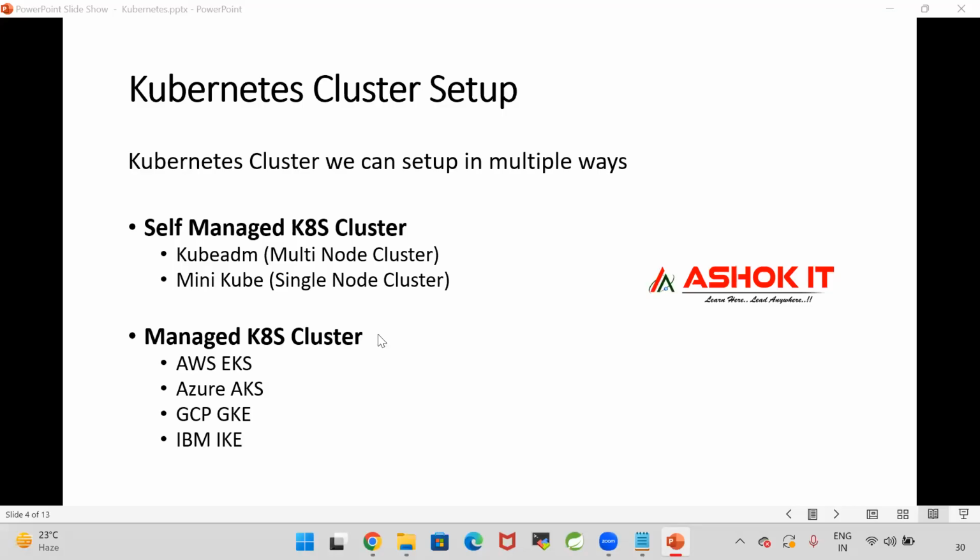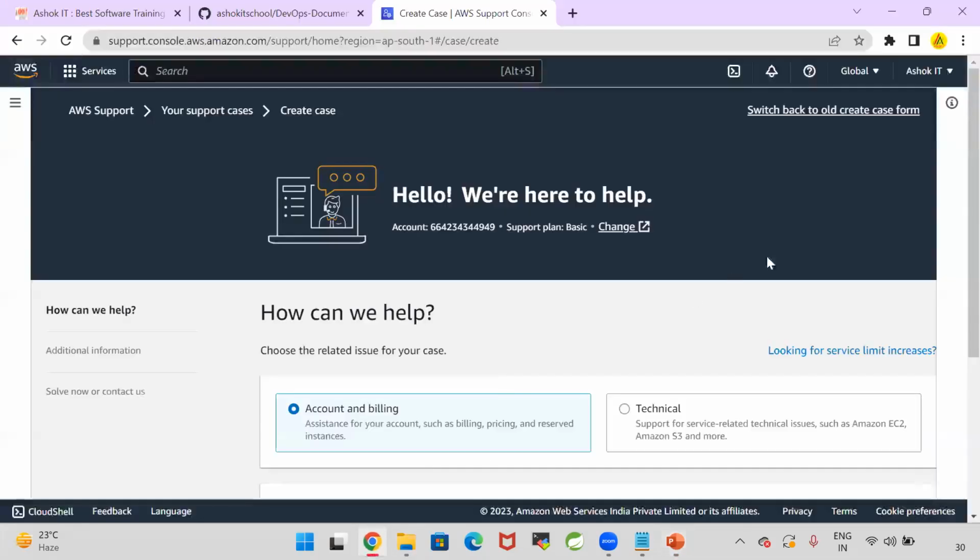They are commercial. The AWS EKS cluster is also commercial. Hourly bill will be generated. Got it? Now here, I will go for EKS cluster. We need that cluster for the next 10 days or 15 days of time. If you want to practice Kubernetes, then 100% you need to set up the cluster. Bill will be generated. But I will tell you the solution, how to make that bill amount 0.